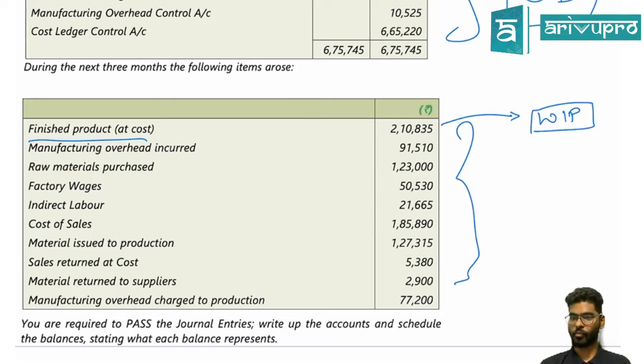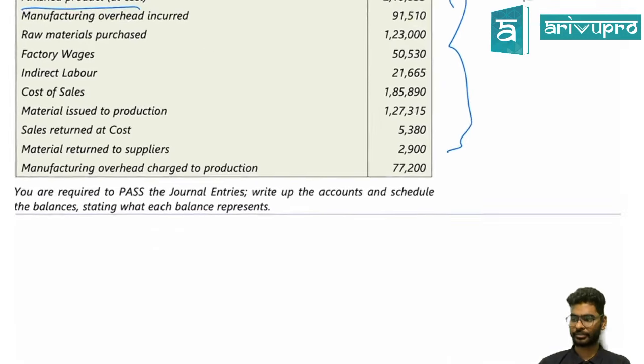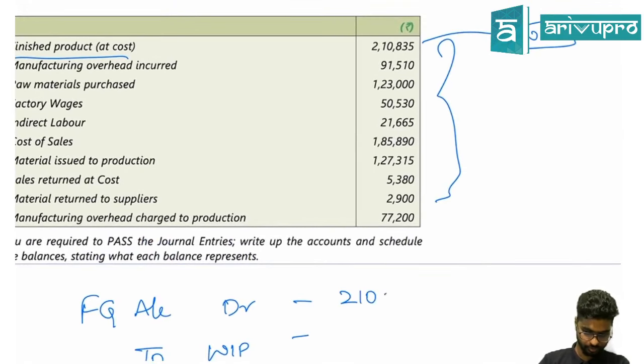Are you guys clear? So what is going to be a journal entry, friends? Guys, what's going to be a journal entry? Finished product is getting received. So finished goods account debit. Are you clear?